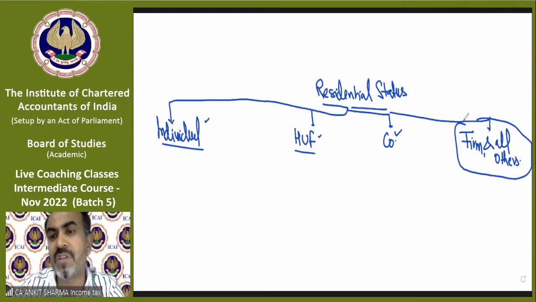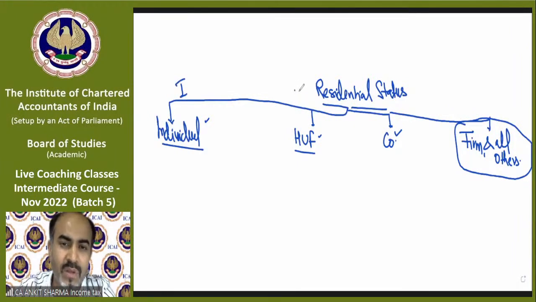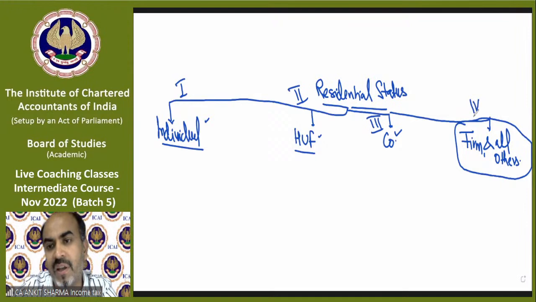Those provisions applicable for a partnership firm are applicable on all others also, whether it's an AOP, BOI, AJP, whatever it is. So technically we have to find the conditions in 4 categories: first individual, second HUF, third company, and fourth all others, including partnership firm, etc.